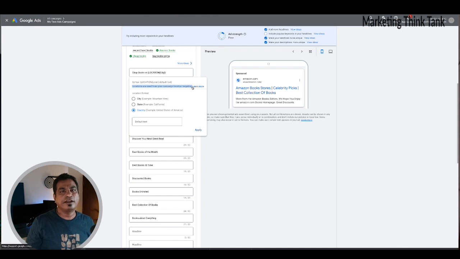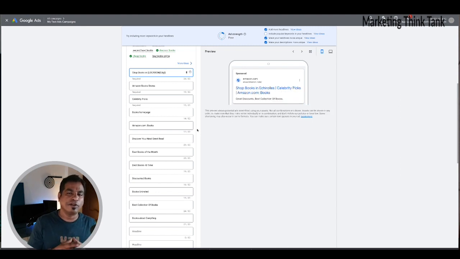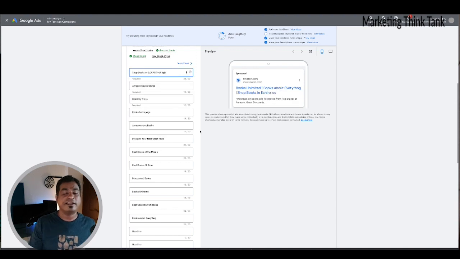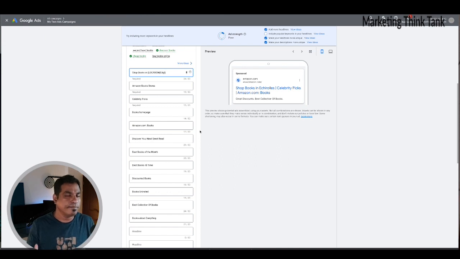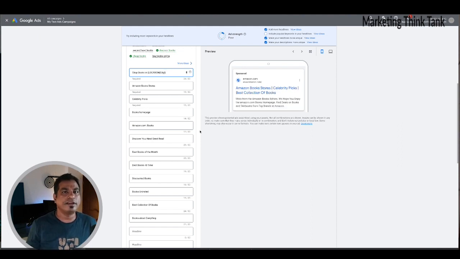For example, if I'm targeting the US, and I choose this as a parameter and say apply, when somebody is searching from a location that I have targeted in the US, and if I say city and my targeting is the entire United States, if somebody is searching from New York City for shop books, the new headline would read "shop books in New York City." This is automatically inserted dynamically, and that is why it is called dynamic content creation.